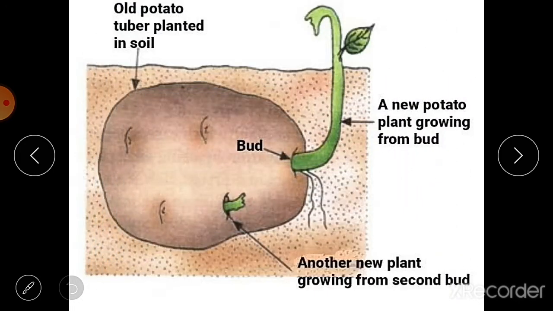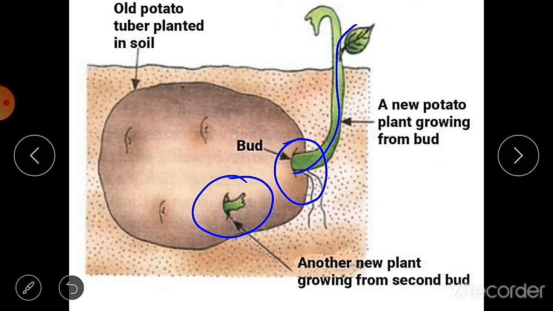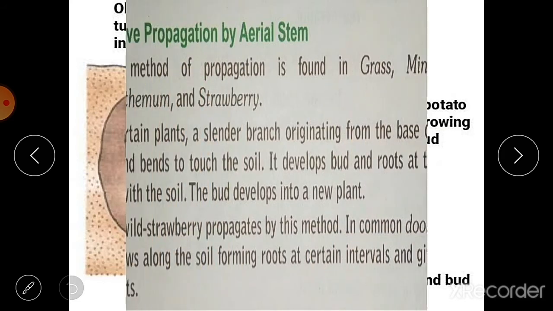Then another example of stem is potato. This old potato tuber is planted in the soil, and this is the bud from which a new potato plant is growing, and another new plant is growing from the second bud. So these buds, when they are buried in the soil, grow into new plants.